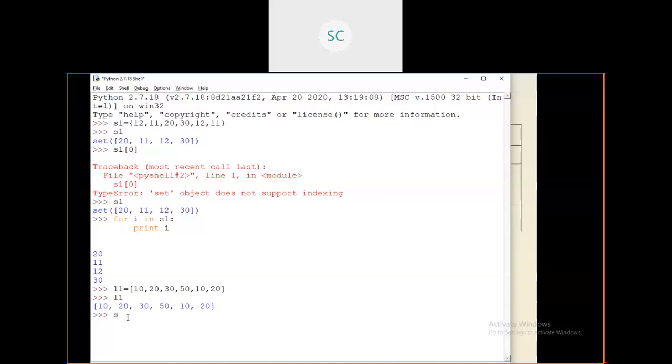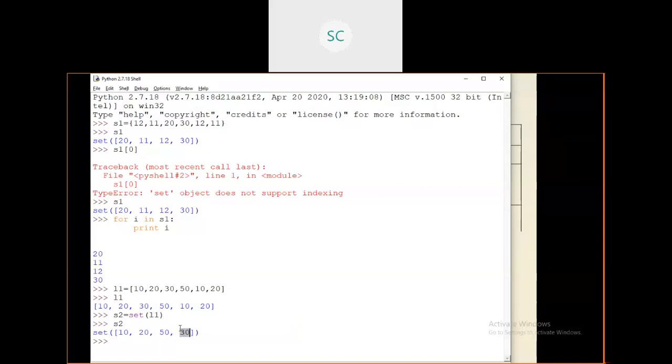So I'm going to take S2 here. Then use this set function. Simply pass that L1 as a parameter. Now you can see it is S2. You can see the set consists 10, 20, 50.